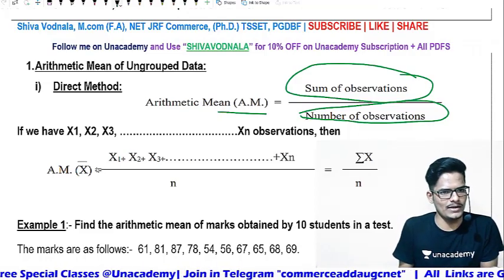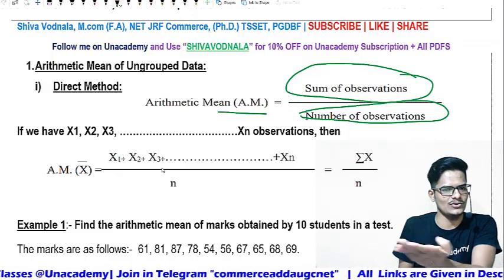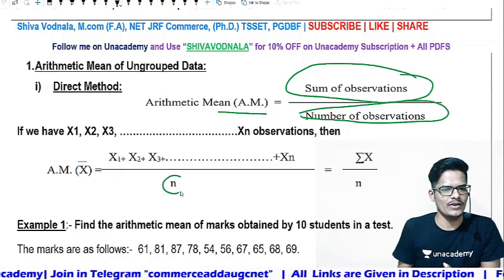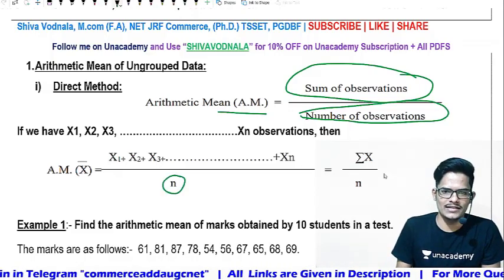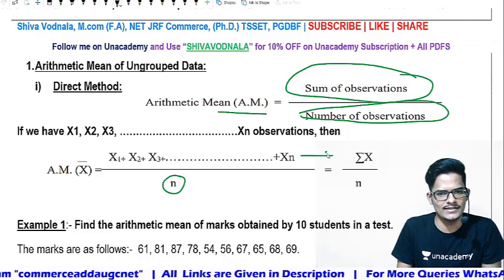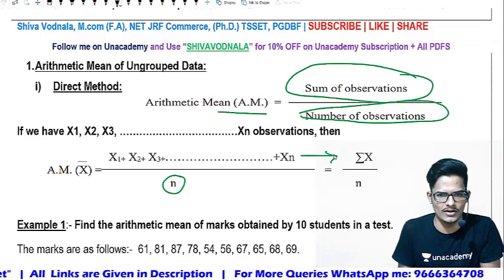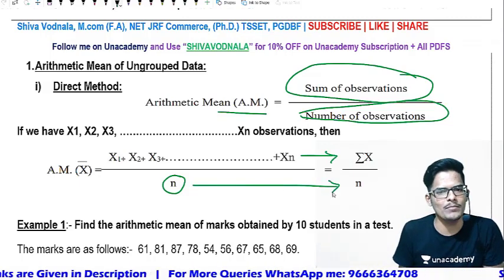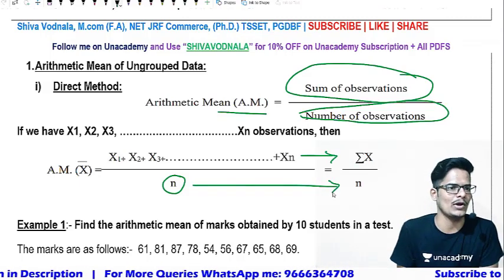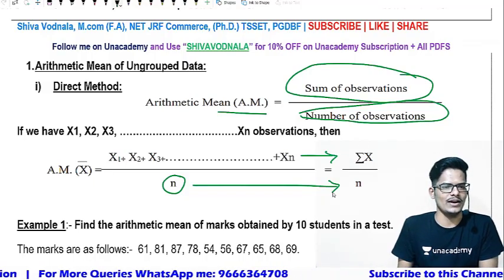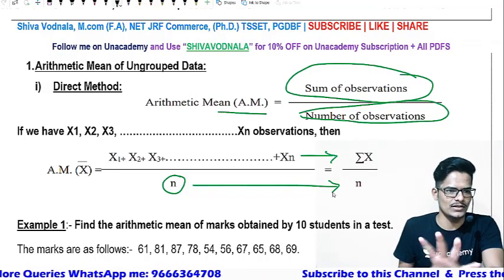So the formula will be x1 plus x2 plus x3 and so on up to xn, divided by the number of observations n. Summation x divided by n, where summation x is the sum of all observations and n is the number of observations in that particular problem. This is the formula for the direct method of the arithmetic mean.